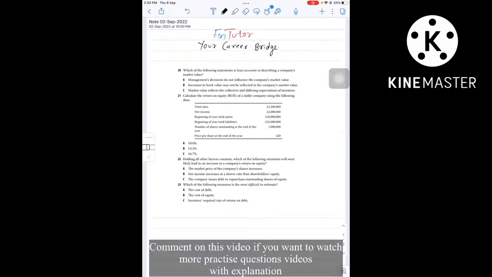Question number 23. Which of the following measures is most difficult to estimate? Cost of debt, option A. Option B, cost of equity. Option C, investors' required rate of return on debt. So option B is the correct choice. Cost of equity is most difficult to estimate. Why so? Because the cost of equity depends on investors' required rate of return. Now every investor is different. So different investors have different risk levels and different expectations about the company's future cash flow. So therefore cost of equity is very difficult to obtain with certainty. So therefore option B is the correct choice.